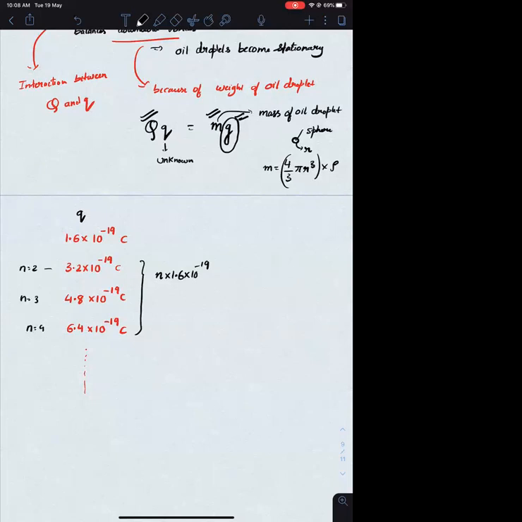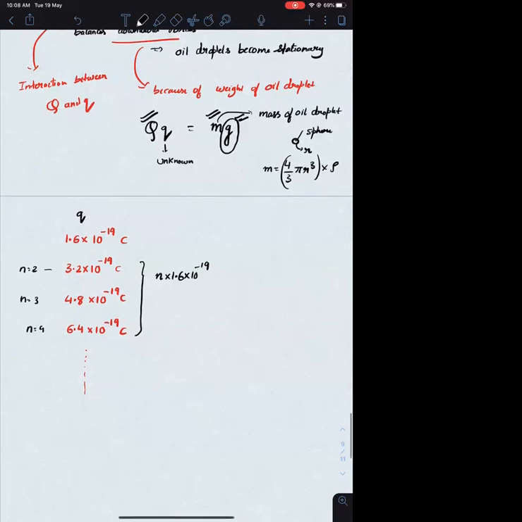Or else I can say that this 1.6 into 10 raised to minus 19 is repeating on each and every oil droplet. Or I can say this 1.6 into 10 raised to minus 19 coulomb is the least amount of charge he obtained. And least comes whenever only one electron attaches onto the oil droplet. Every other charge is a multiple of this 1.6 into 10 raised to minus 19. So I can conclude this is nothing but the charge on an electron.